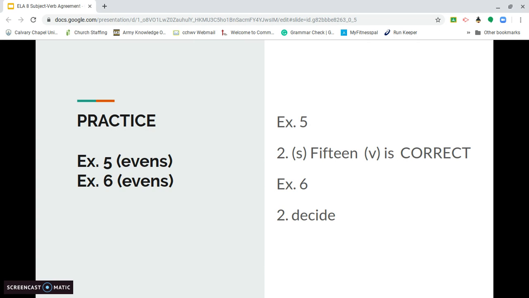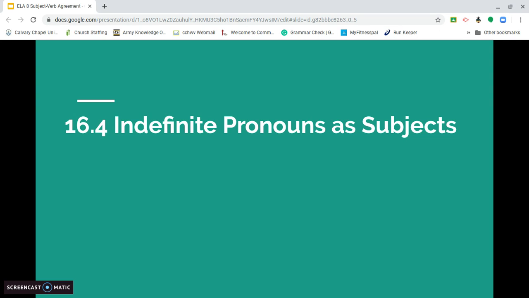The committee decide or decides among themselves. It is decide, because if you look after the verb options, you see the plural pronoun themselves. That kind of indicates that the subject is plural. So go ahead and pause and complete the rest of your practice, and then hit play and move on.